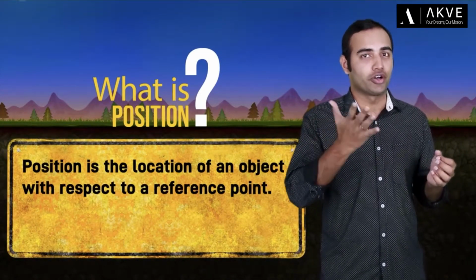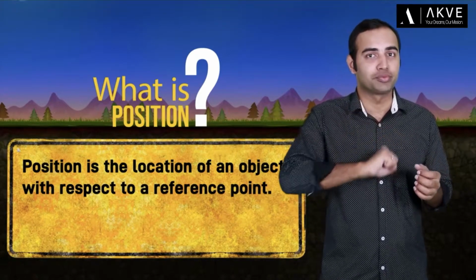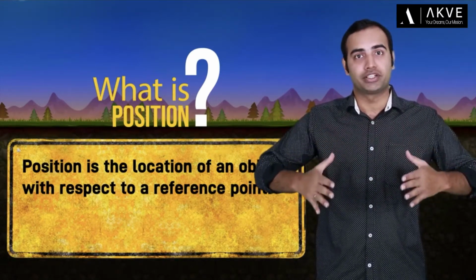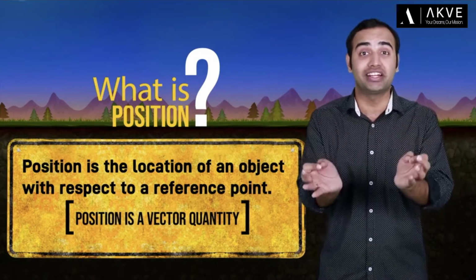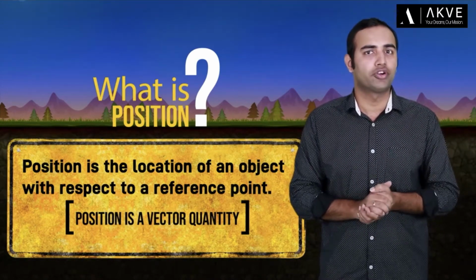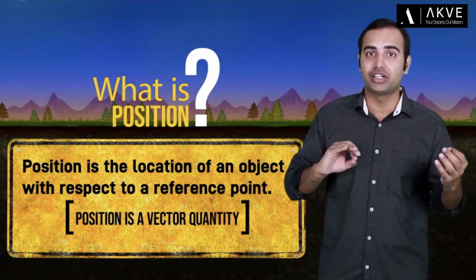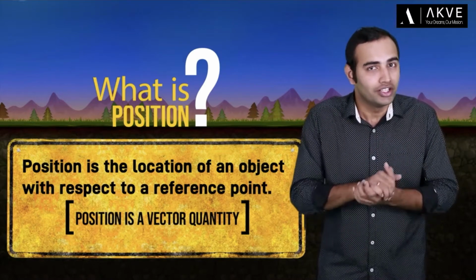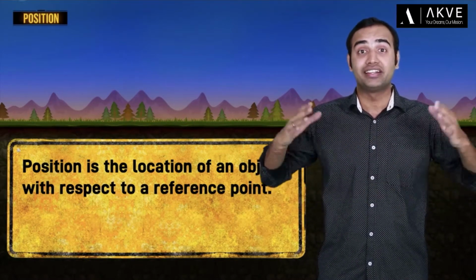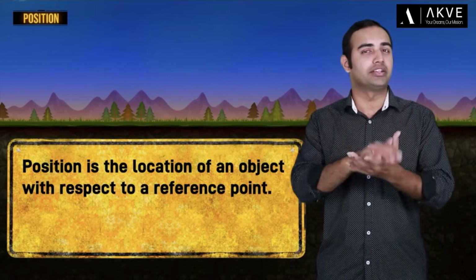So, guys, what is position? Well, you see, position is the location of an object with respect to a reference point. Now, position is a vector quantity, therefore, we always express it as position vector in physics. Now, in case you've forgotten, a vector quantity is a quantity that needs both magnitude and direction to completely define it. Now, let's take an example and try understanding the concept of position better.